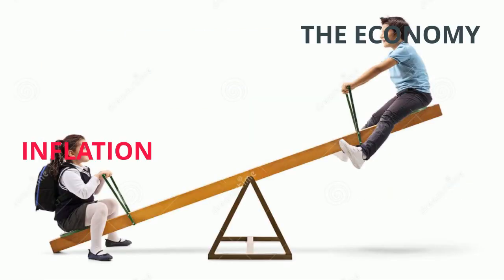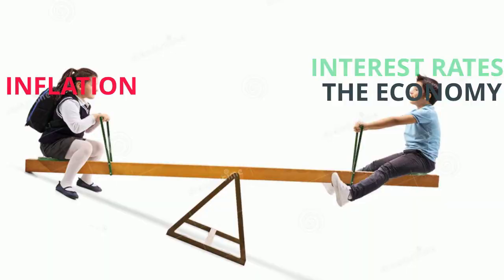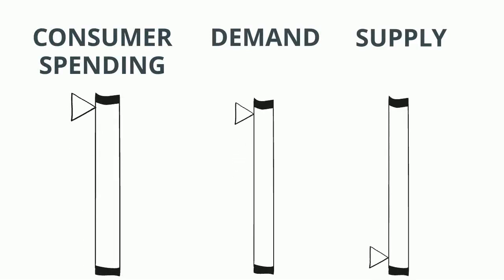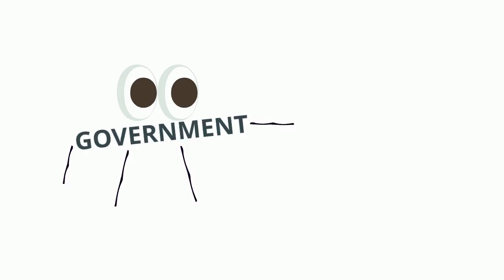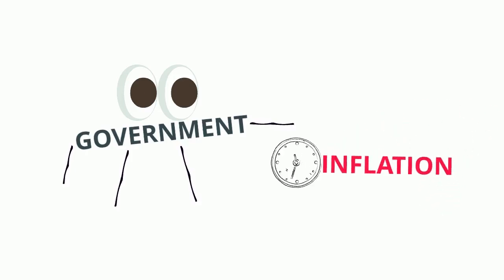Inflation can be balanced back out with interest rates. Low interest rates will attract people towards spending and spur economic growth. However, if consumer spending increases so much that the demand exceeds supply, then inflation may occur. So, governments must always keep track of inflation to avoid economic collapse.